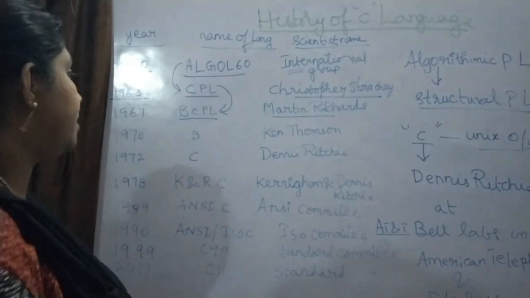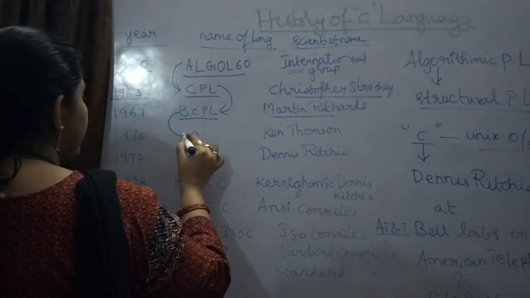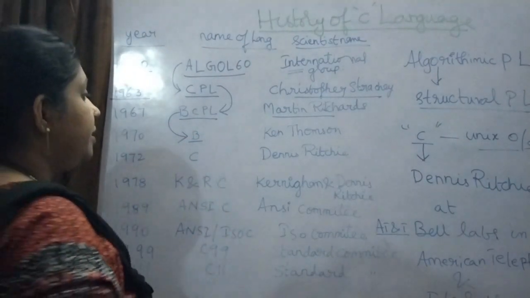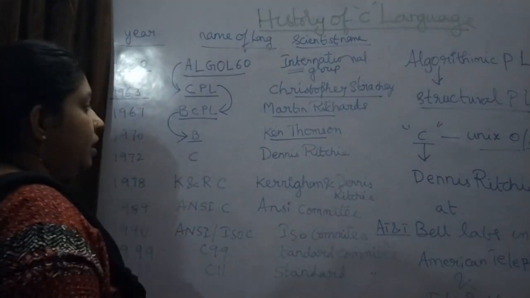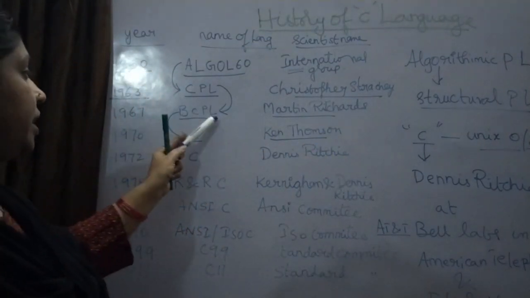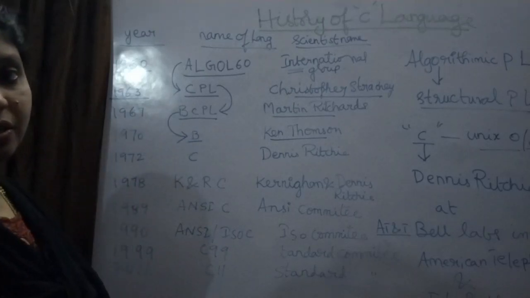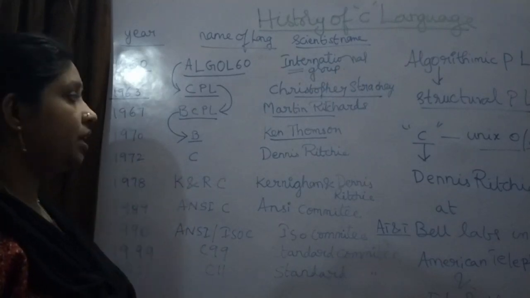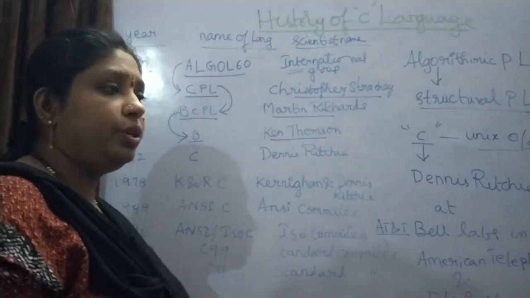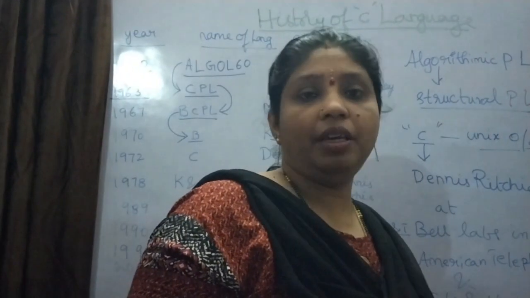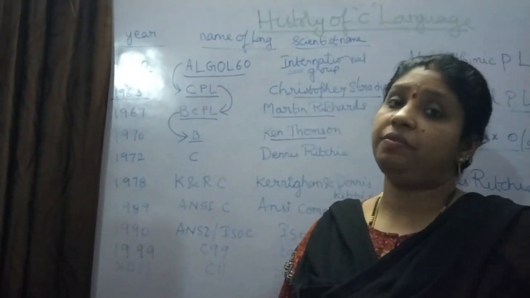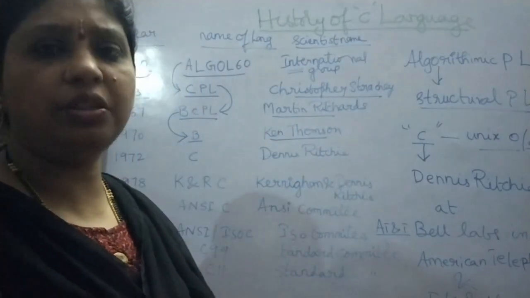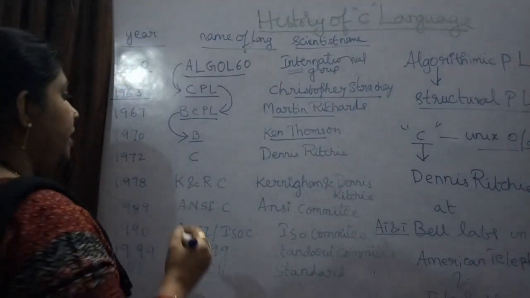Still some more drawbacks have come, and then in 1970 one more language called B was created, and that is by Ken Thompson. So from that whole name he has taken only B, from the basic language. Here also it was working properly, the basics are there in it, but still it gave some errors, and they could not solve those errors. That is a drawback. So they were not satisfied, and again